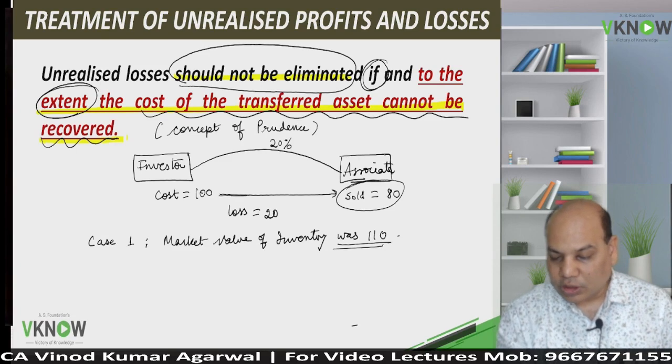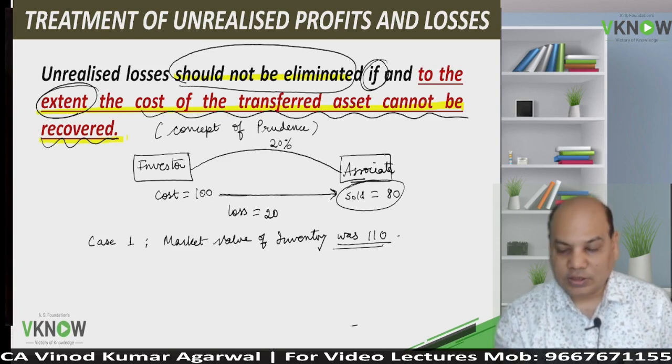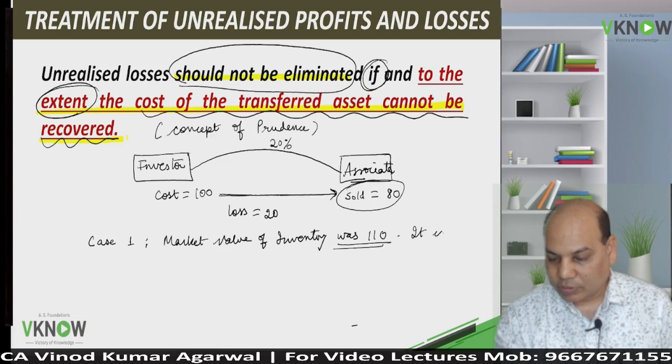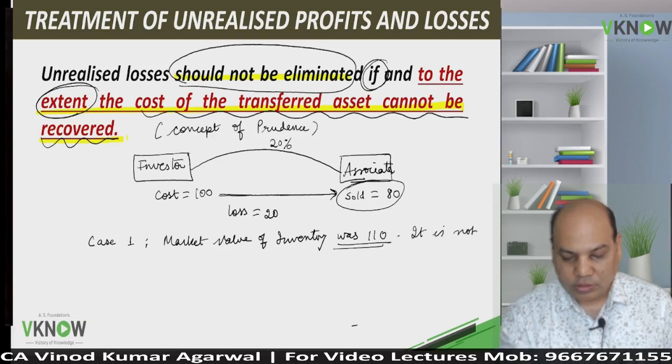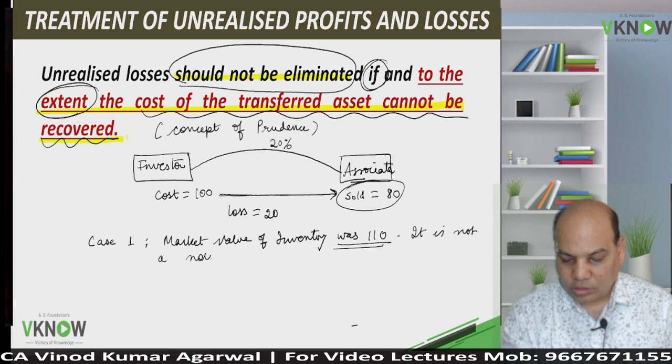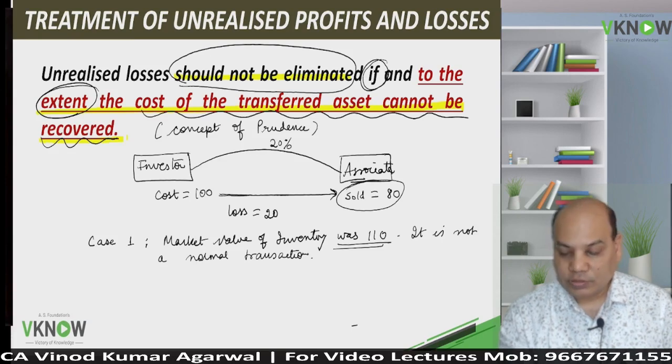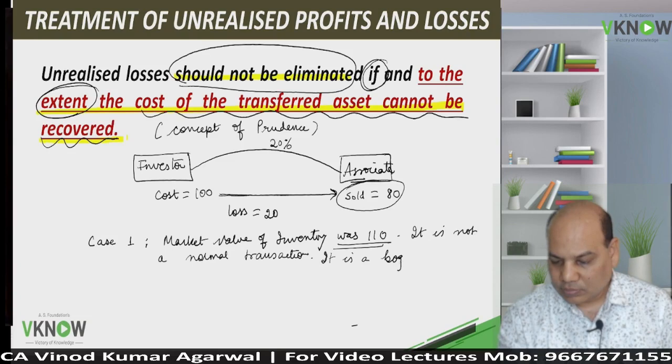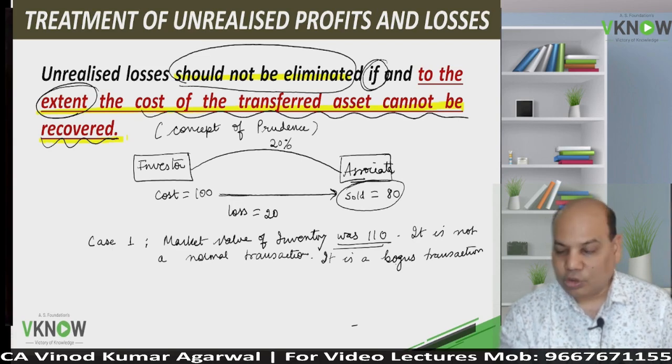So this is not a normal business transaction, because the market value was higher, but you have sold it for a loss. So it is a bogus transaction. I will call it bogus.